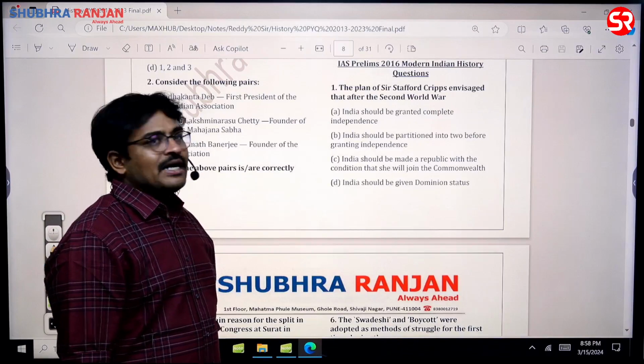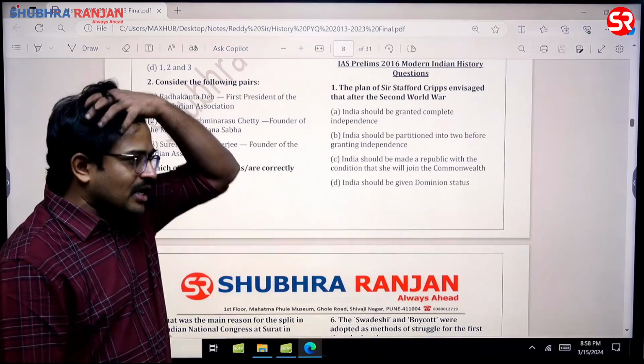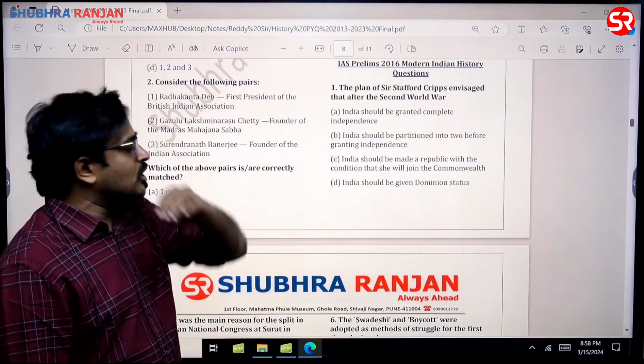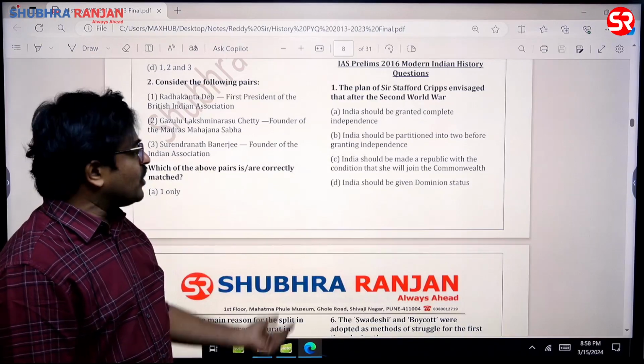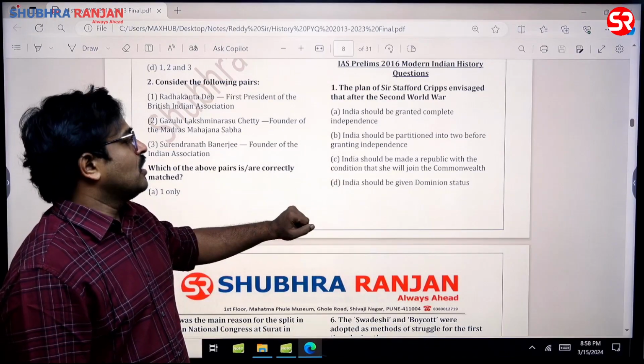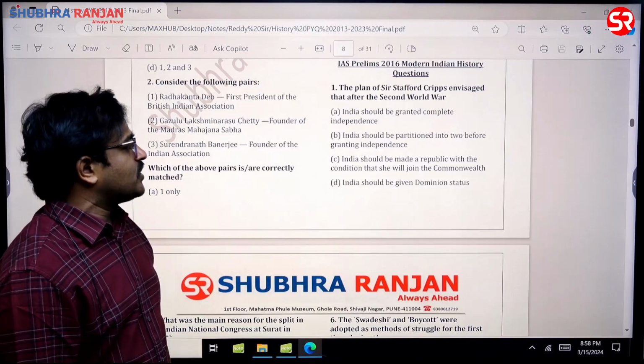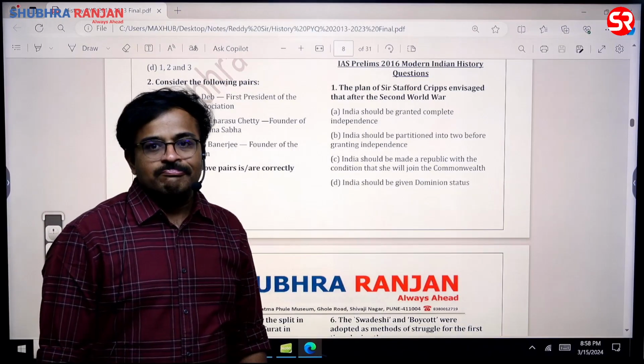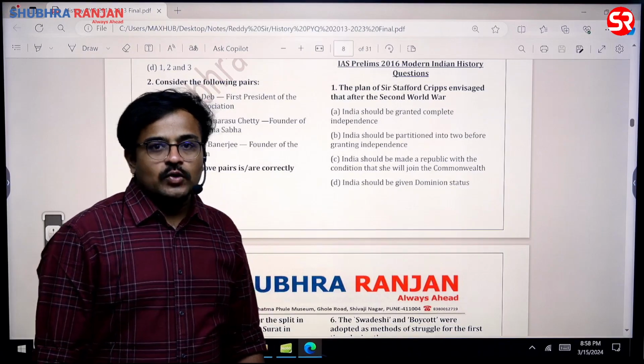India should be granted complete independence. It is not a clear-cut provision, sir. There was an option to become completely independent, but giving dominion status is very clearly stated by the Cripps proposal, sir. And India should be made a republic with the condition that she will join the Commonwealth? No, that is not the case, sir.